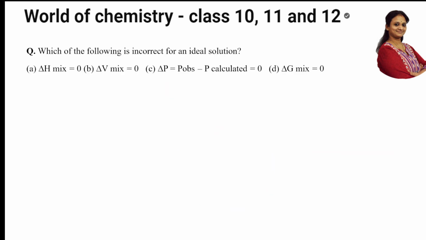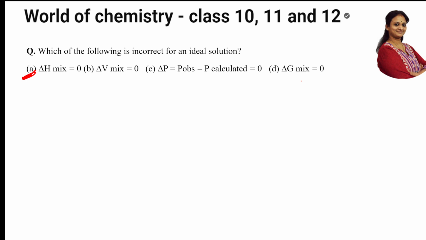Let's see. Easy. Which of the following is incorrect for ideal solutions? Okay. Ideal solution is given to me. So for the ideal solution, delta H enthalpy mixing is given, volume mixing is 0, delta P is equal to P observed minus P calculated, and delta G is equal to 0.